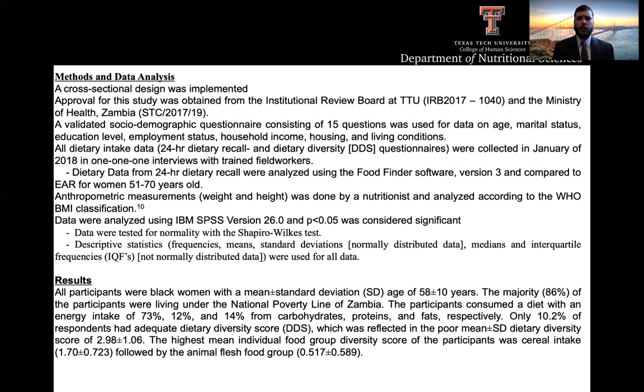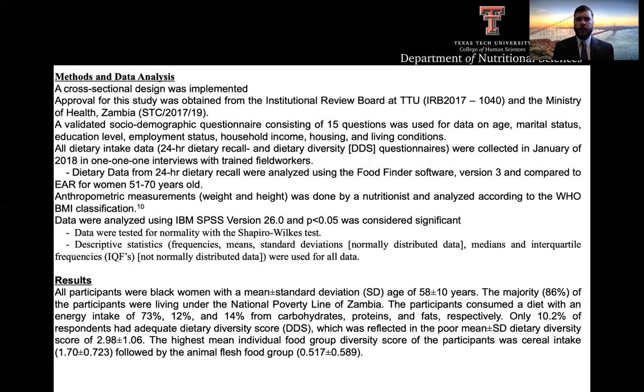The dietary diversity data were not reported in the PhD dissertation, and all of the data capturing, cleaning, and analyses were my responsibility. I used SPSS version 26.0 to generate the mean dietary diversity score and individual food group diversity scores. These scores were correlated with the actual nutrient intakes of 147 participants, which were measured by 24-hour recall questionnaires and then analyzed in the Food Finder analysis program, which was based on the South African food composition tables, as unfortunately no Zambian food composition tables exist.